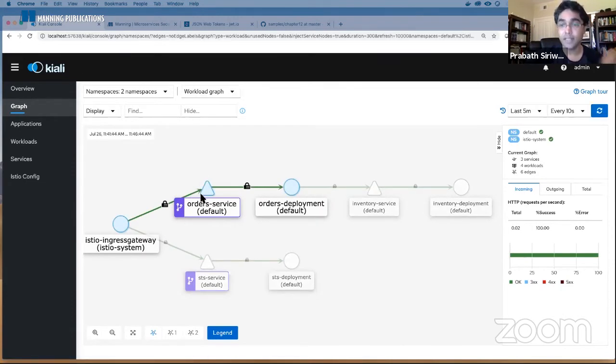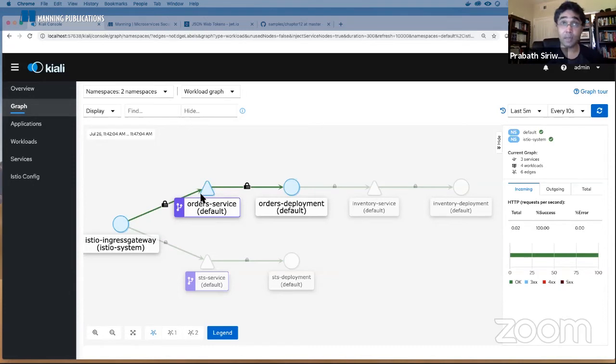So either you can access the service with MTLS or without MTLS, but out of the box in an Istio environment, you have MTLS enabled. Any request coming from an Istio service proxy will have MTLS between the two services, right?